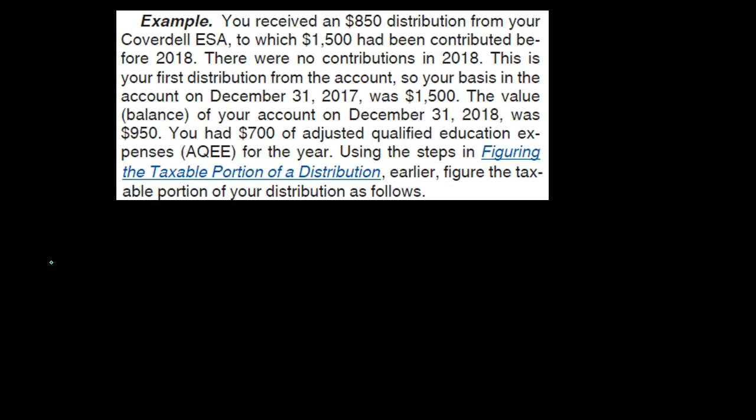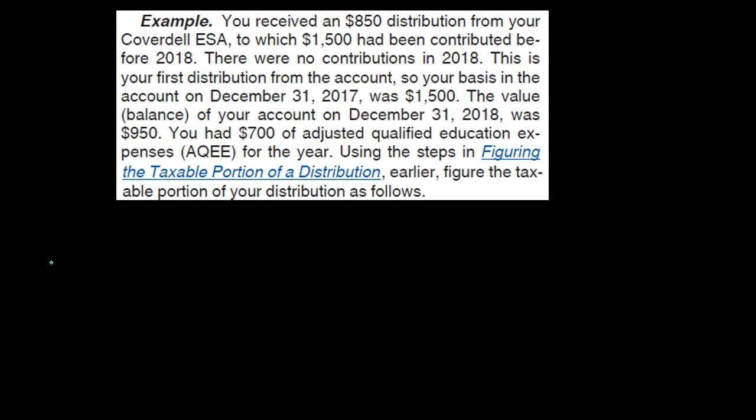So let's take a look at an example. You receive an $850 distribution from your Coverdell ESA, to which $1,500 had been contributed before 2018. There were no contributions in 2018. This is your first distribution from the account. So now we're taking the money back out here.